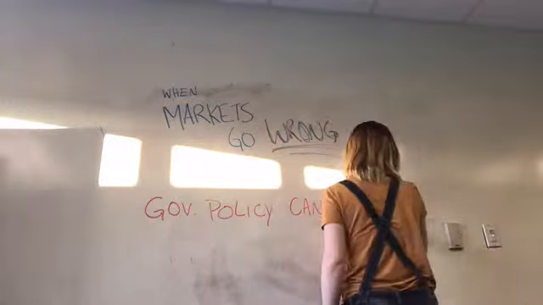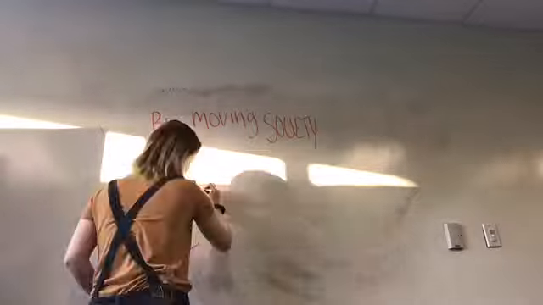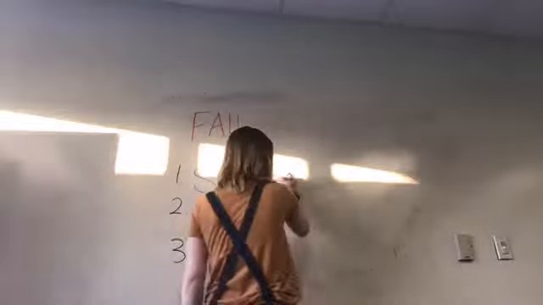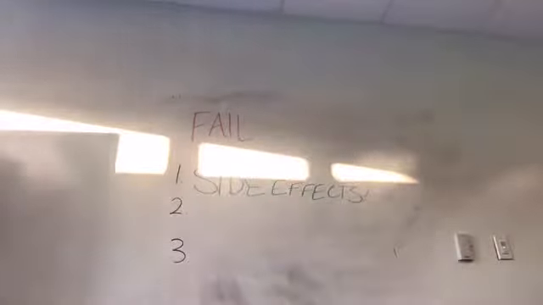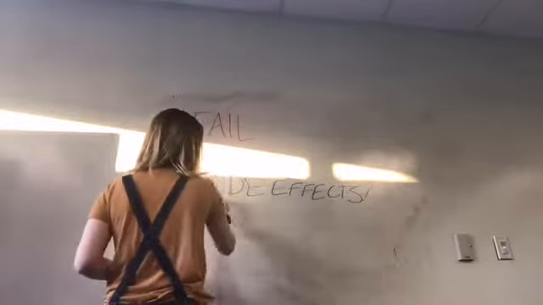When markets go wrong, an appropriately designed government policy can move society closer to an efficient outcome by changing how society's resources are used. An important part of economics is studying why markets fail and what policies can be used to improve welfare. They fail for 3 reasons. 1. Individual actions have side effects that aren't considered by the market. 2. One party prevents beneficial trades from occurring in an attempt to capture the greater share of the resources for itself. And 3, some goods by their nature are unsuited for efficient management by market.